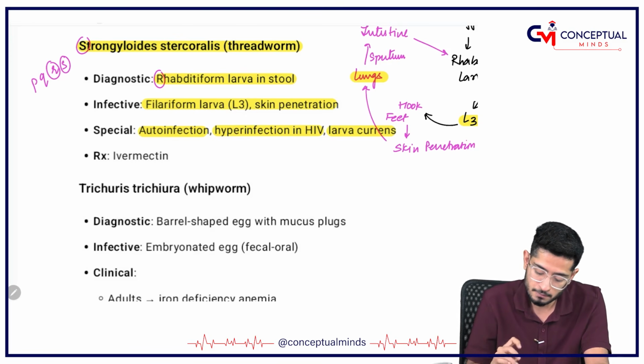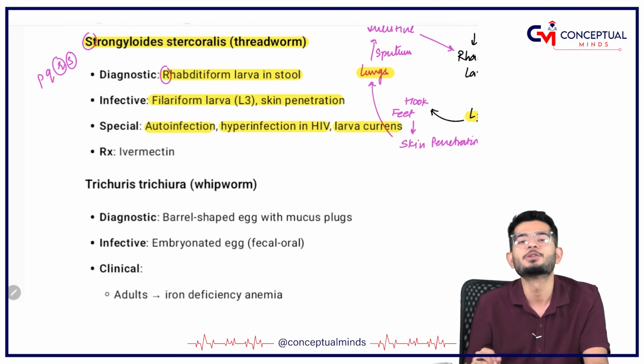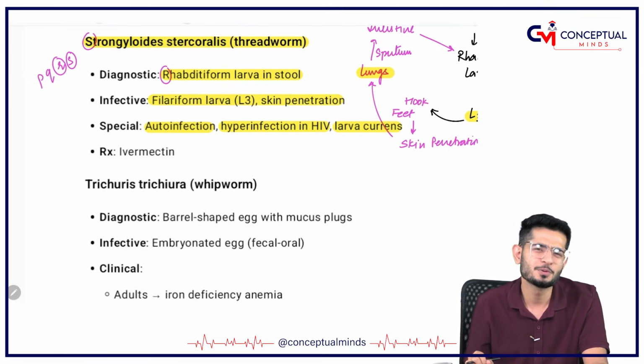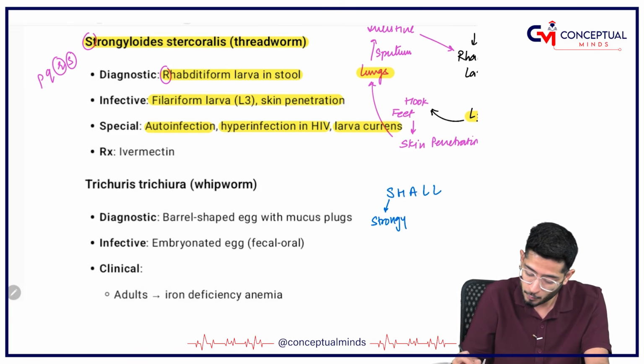So how do I remember? I remember with my favorite song, "We Shall Overcome." That used to be the prayer in my morning assembly in my school days. We shall overcome. So what is this S? S is Strongyloides. What is this A? A for autoinfection. What is this L? L is for larva currens.